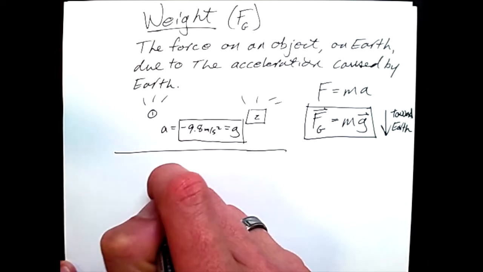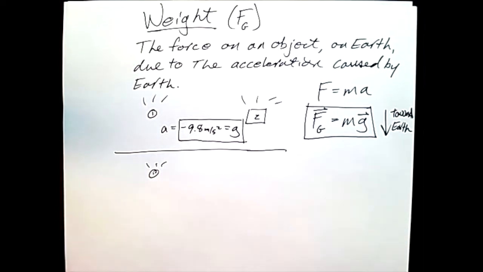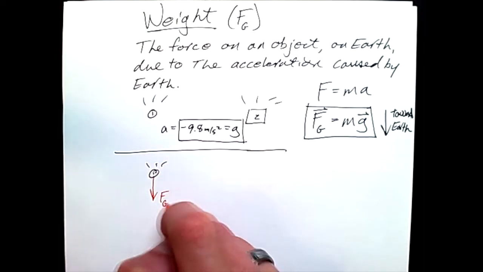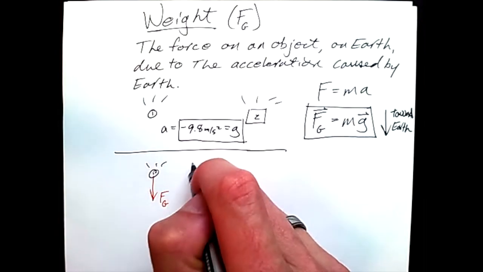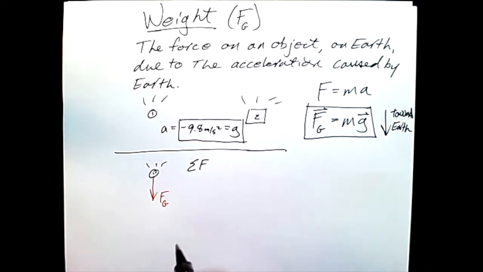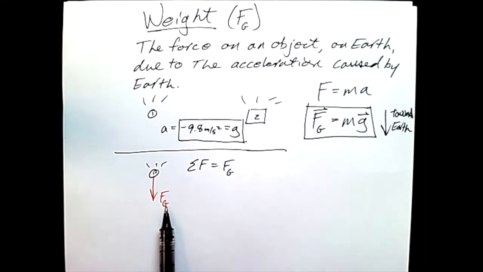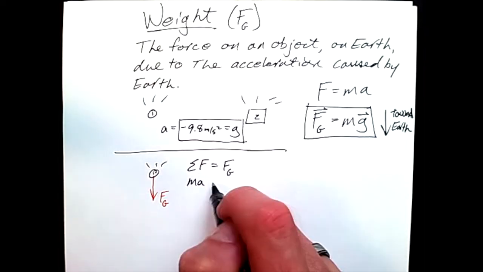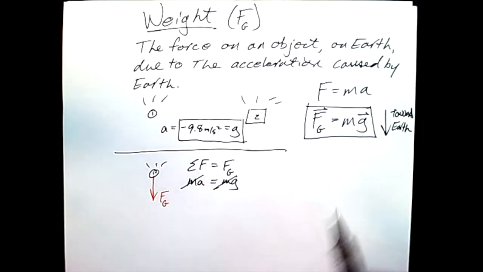If I look at object 1 falling in space, the total forces acting on that object while it's in the air as a free body diagram would be pointed downward. This force would be F of g in this particular case. If that is true, then the sum of the total forces, or the net force, is F of g only. This is true because F of g is the only force as long as the object is still in the air. If the summation of the total forces is m times a, and we now know that the weight is m times g, no matter what the mass is, a is g.